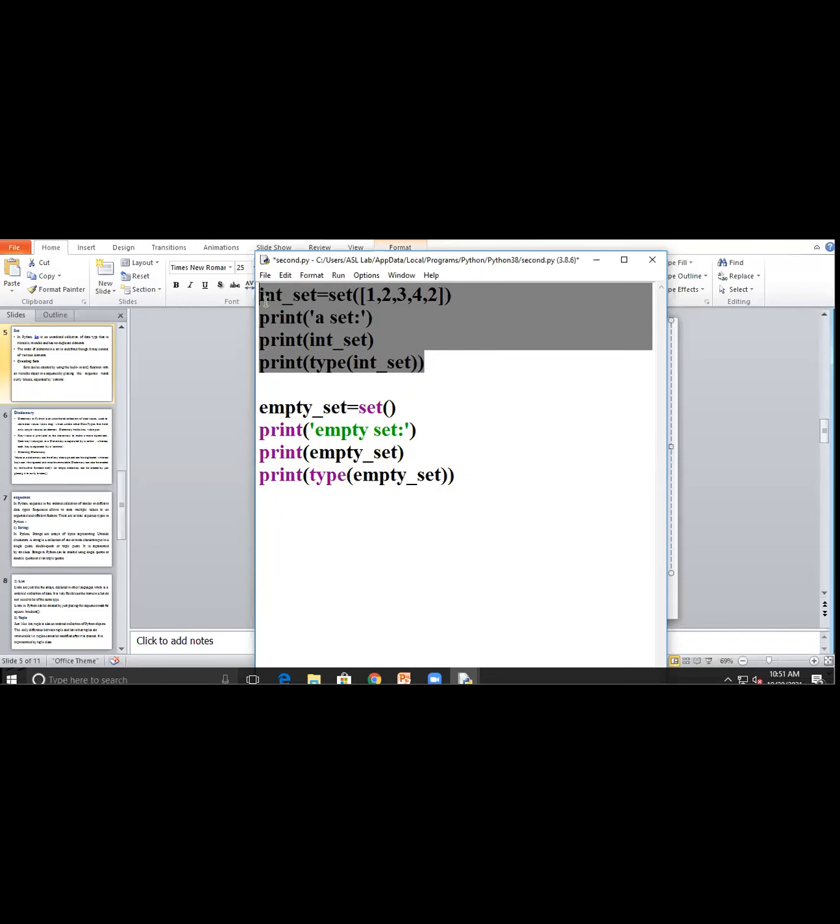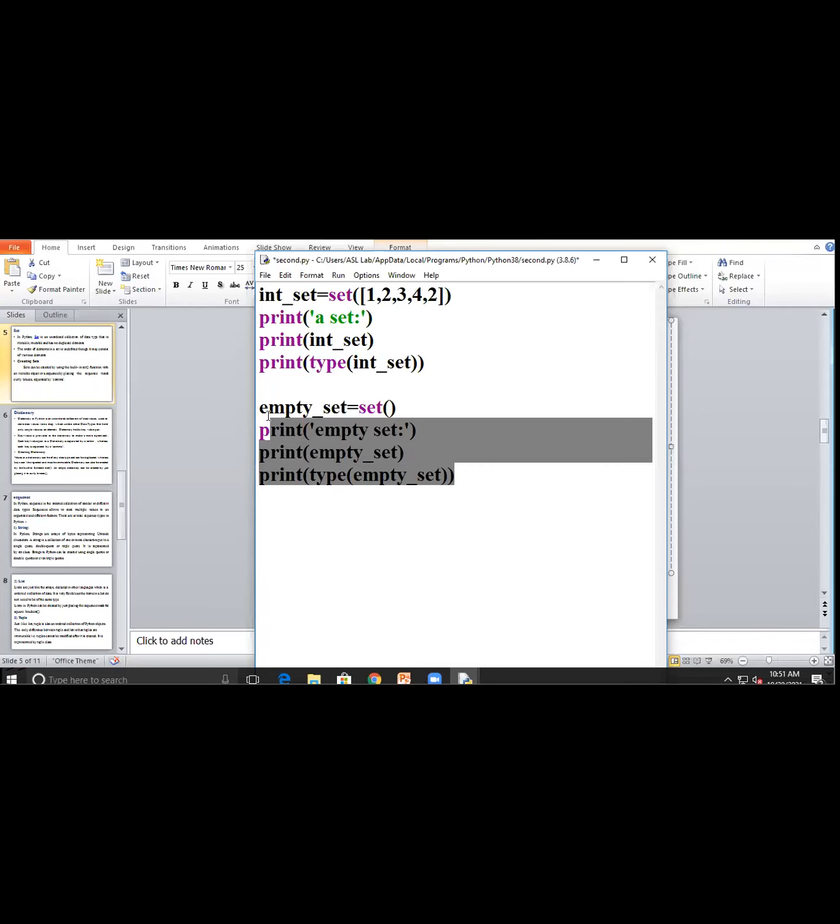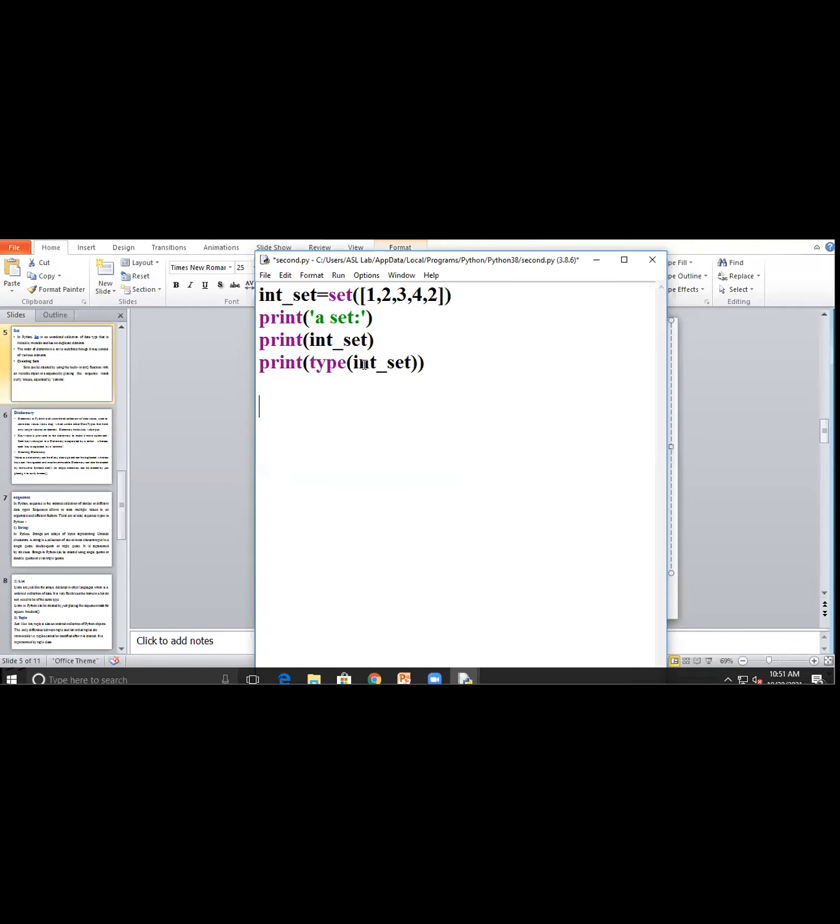So this is my program. Here I repeat the 2 twice. So after successful execution of this, you have to see the output.